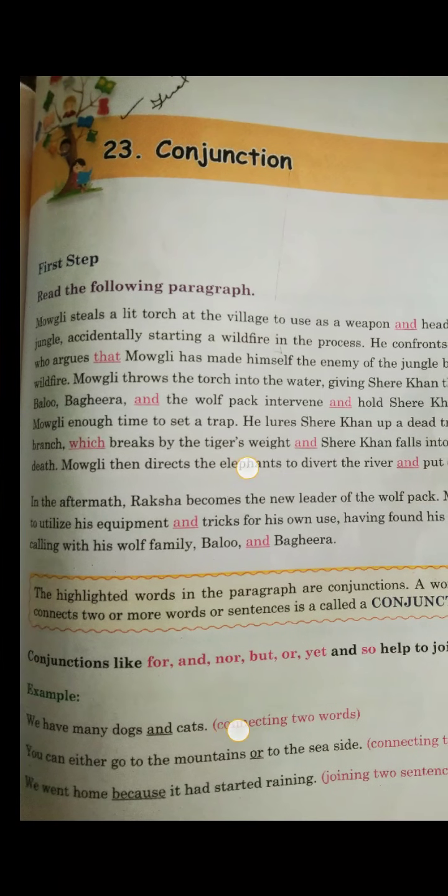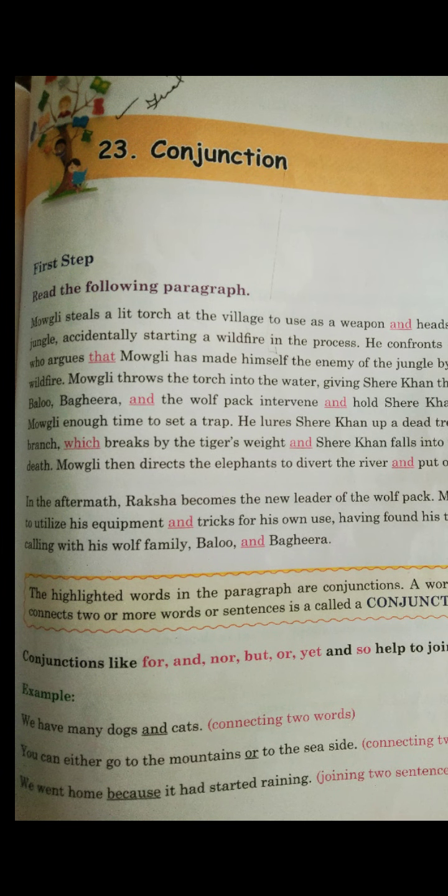Now, conjunctions are like for, and, nor, but, or, yet, and so; they help to join the words. So, we use for, nor, and all these words to join the words. For example, we have many dogs and cats. Now, we are joining the two words dogs and cats with the use of the word and.